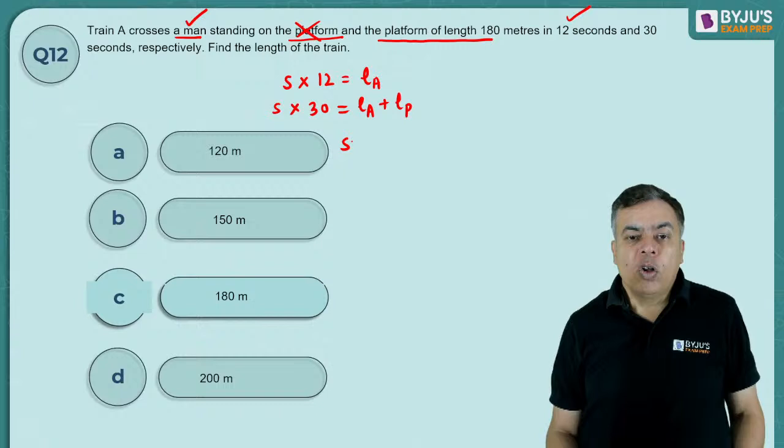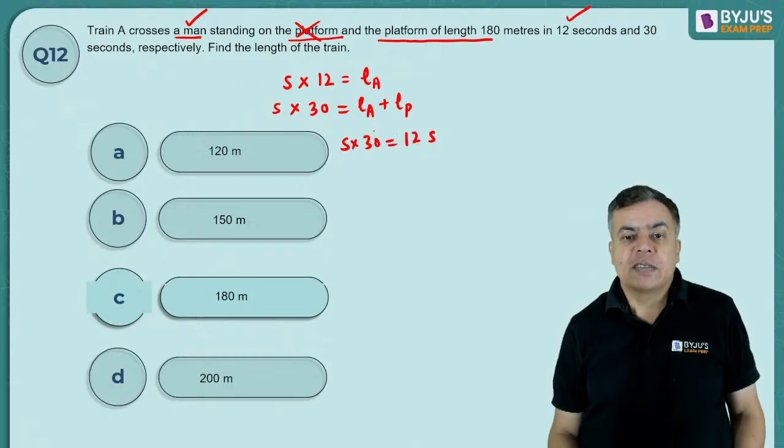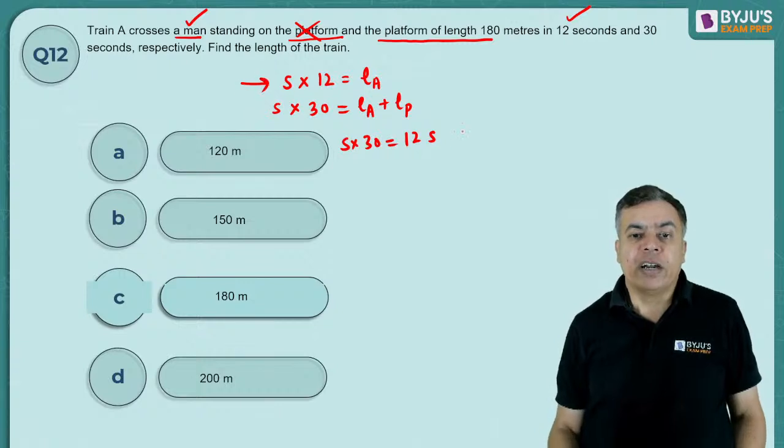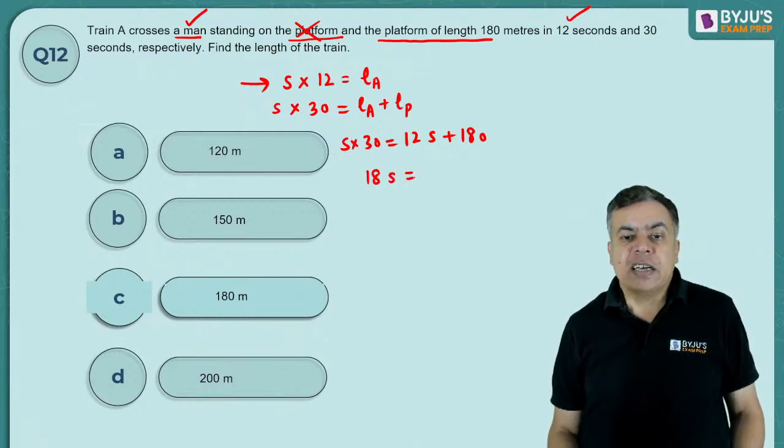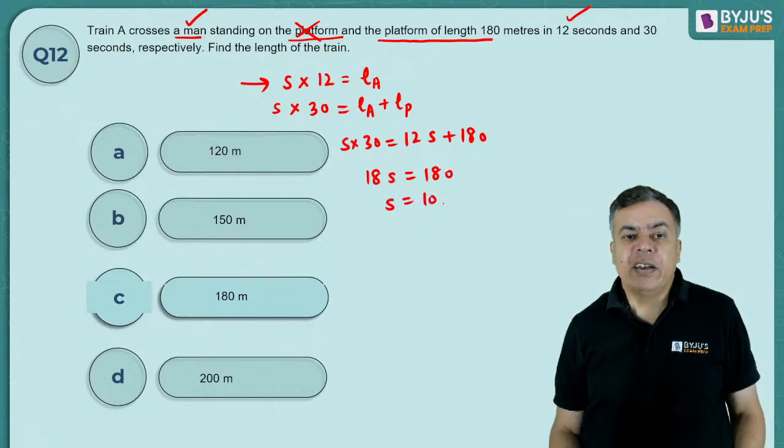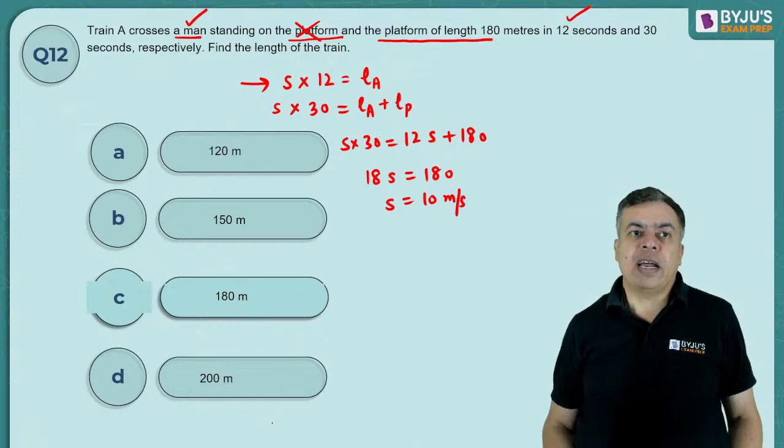So I know that the length of the train is 12 into S, right? We have calculated this, and the platform is 180. So that means 18S is equal to 180, or the speed of the train is 10 meter per second. Right?